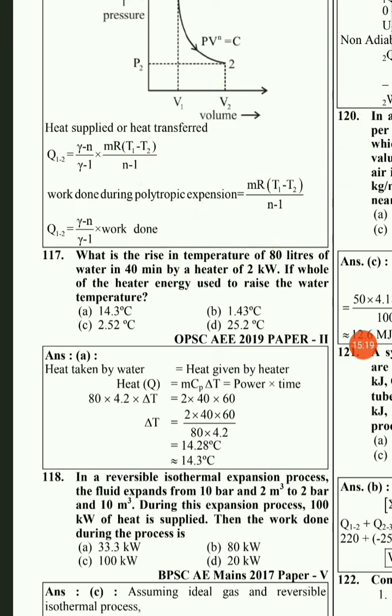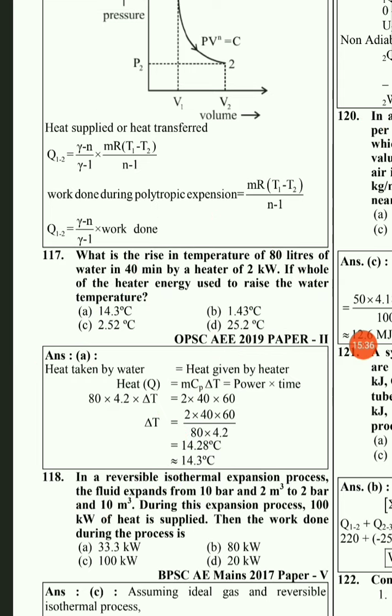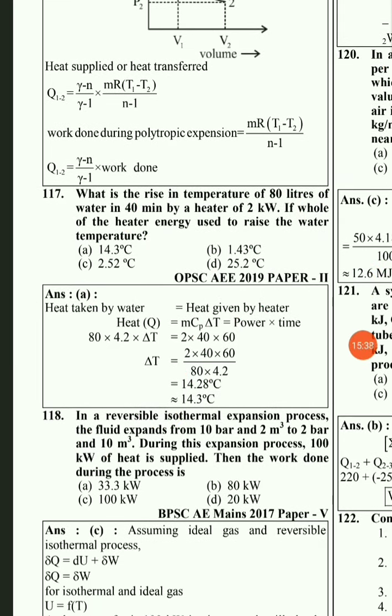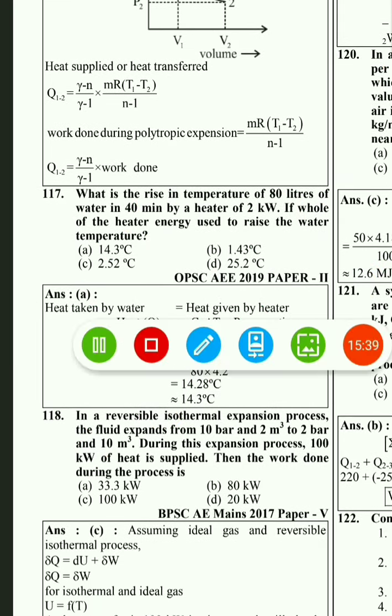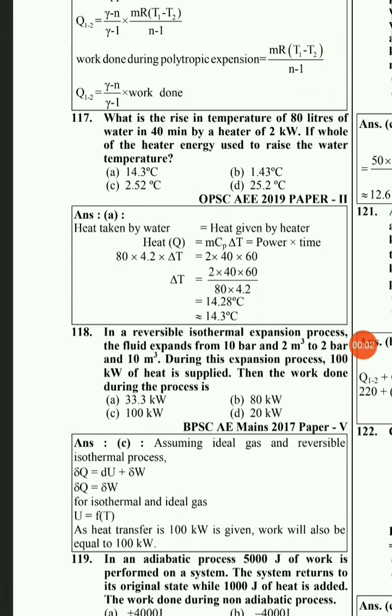So here we just have to use the formula: power is 2 kilowatt, 2 into time, 40 into 60, this will be equal to 80 into Cp 4.187 into delta T, that we have to find out, and the final answer comes out to be 14.3 degrees Celsius. So here option A will be the right answer for the given question number 118.